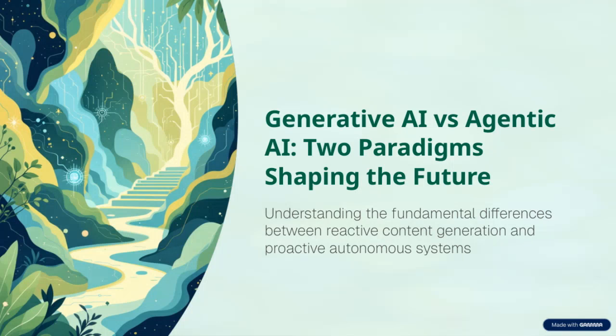Welcome, everyone. I'm excited to kick off today's presentation on a fascinating topic. We'll be exploring and understanding the fundamental differences between reactive content generation and proactive autonomous systems. Our focus will be on two major paradigms shaping the future of AI: generative AI versus agentic AI. In this session, we'll look at what sets these approaches apart and why they matter. So, let's dive in and discover how these technologies are transforming the landscape.